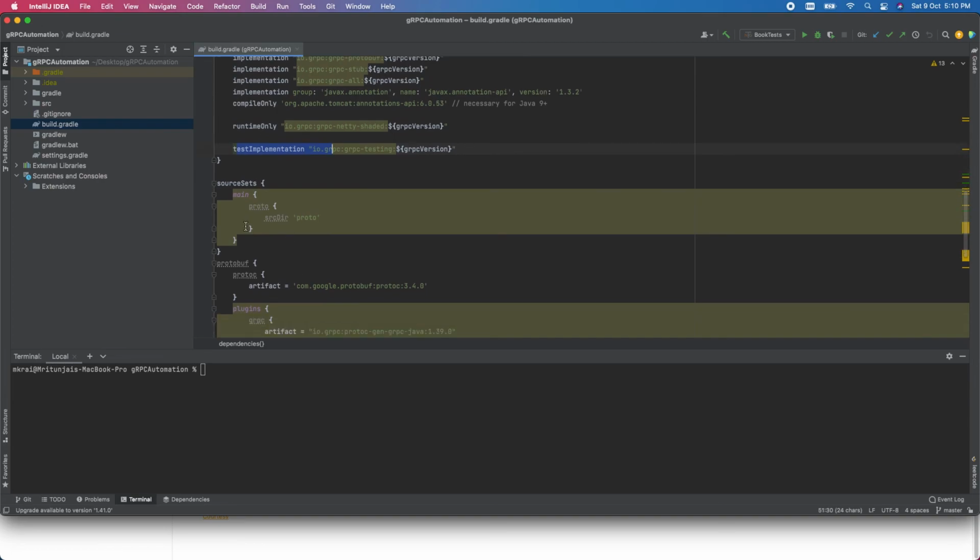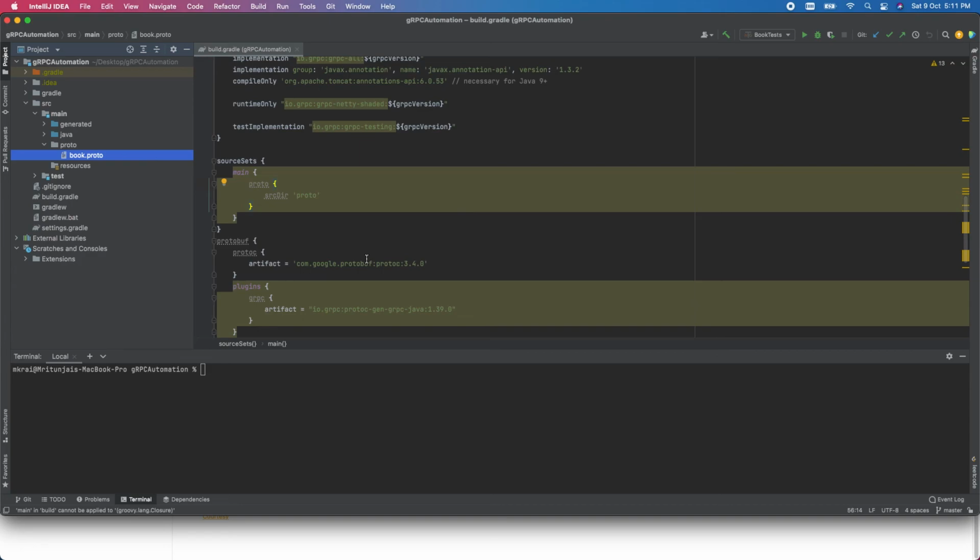And then here in the source set I'm defining where my proto file is. If you see here in the main source, we have defined the proto, where I have defined my proto files. Later I will show you what the structure of this proto file is.